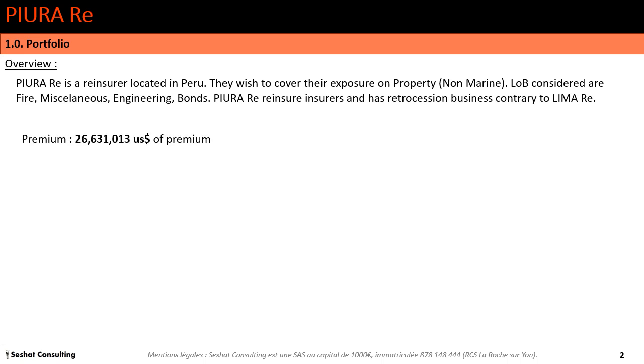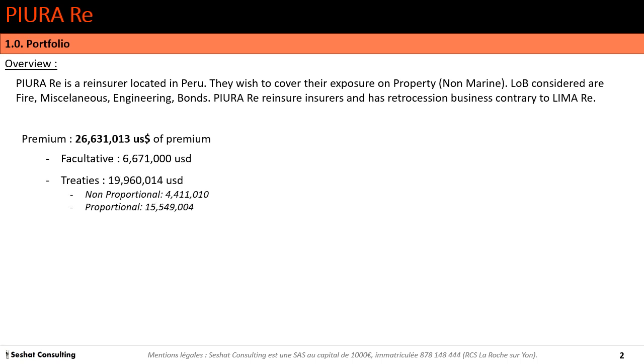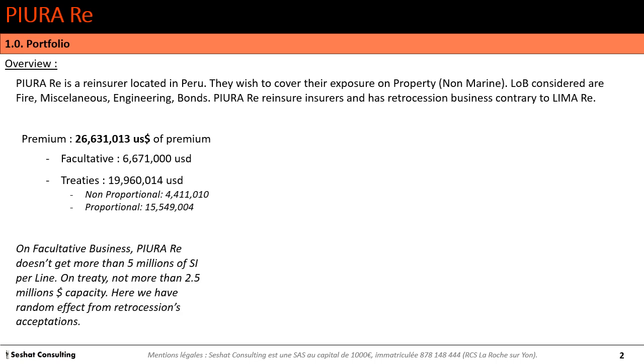So premiums are about 26.63 million US dollars. On facultative, they get 6.67 million US dollars. On non-proportional treaty, 4.41 million US dollars. On proportional, 15.55 million US dollars. On facultative business, PIURA doesn't get more than 5 million of sum insured per line. On treaty, not more than 2.5 million.